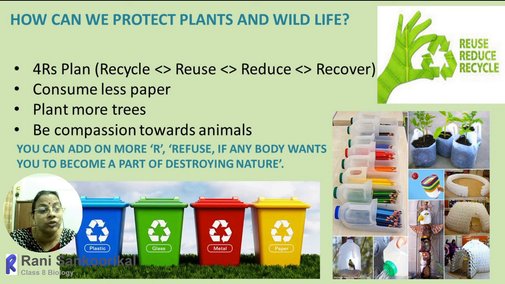Decomposable things, vegetable waste and all, you can make into compost. Metallic plates and all, you can use for recycling. Paper and all, again you can give for recycling. So if you are segregating the waste, that is one way of showing responsibility towards society.